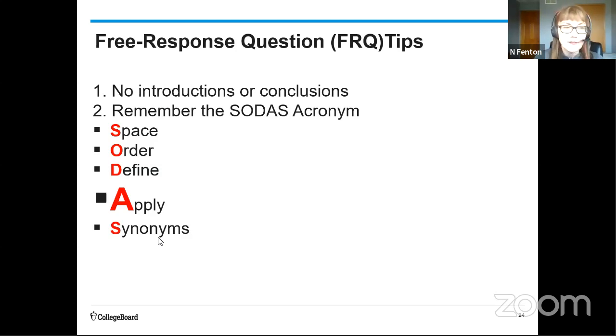You want to ground yourself with the definition, right? So if you don't want to include that in your response, I would still say write out somewhere, think about your definition. What is meant by dopamine? What does dopamine do? And then apply. Reference that scenario that's provided or answer the specific question that's being asked.